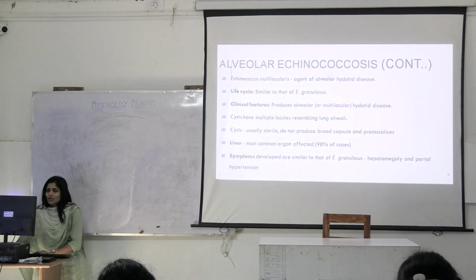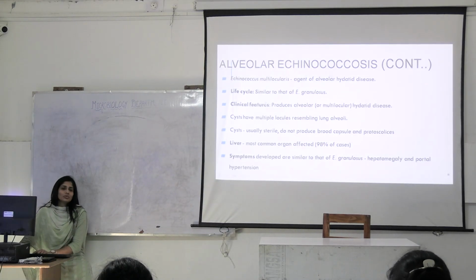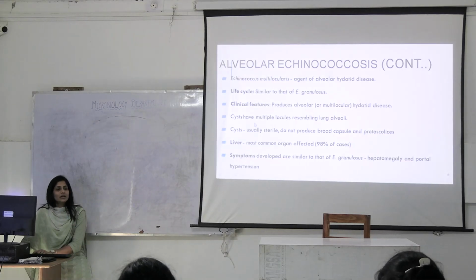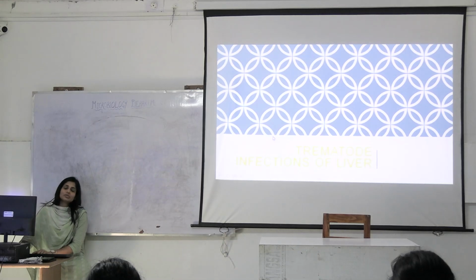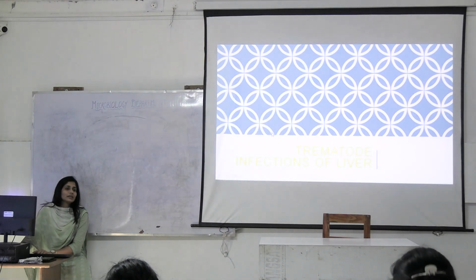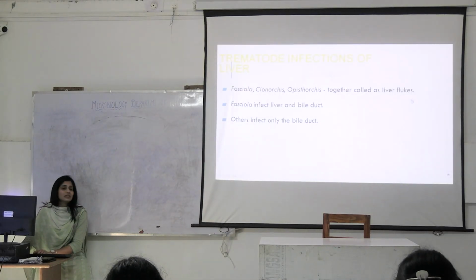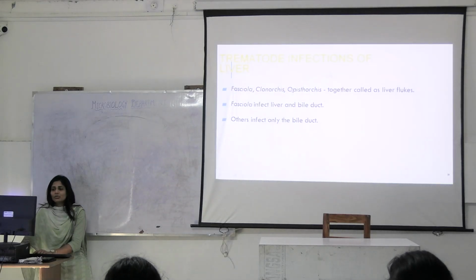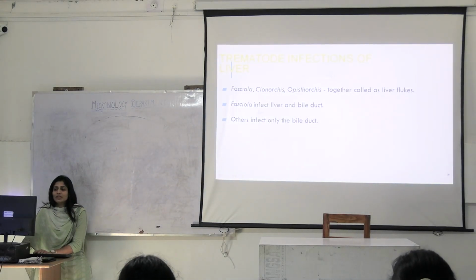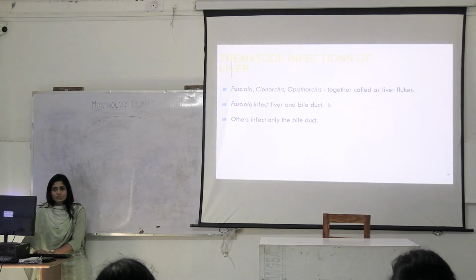Now there is something called alveolar echinococcosis. It is most commonly known to infect the lungs, alveoli. Other than that, there are some trematodes that infect the liver. What are trematodes? How do they look? Leaf-like structures. They are also known as liver flukes. You heard about Fasciolopsis buski in the last class. We'll discuss Fasciola hepatica and Fasciola buski today, and Clonorchis and Opisthorchis. Out of these, Fasciola infects the liver and bile duct. Clonorchis and Opisthorchis infect the bile duct only.